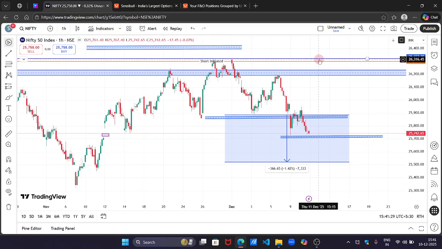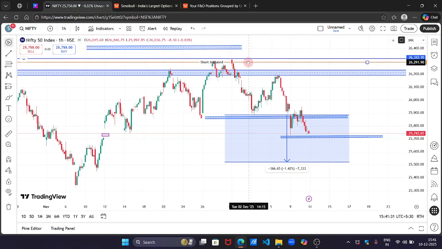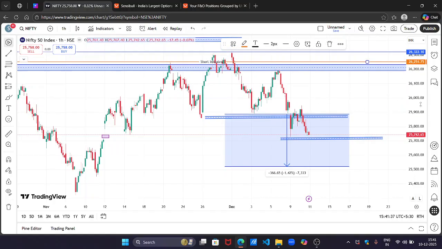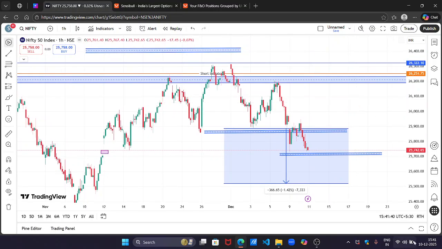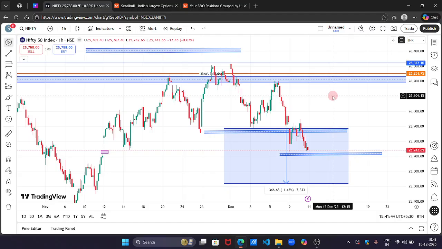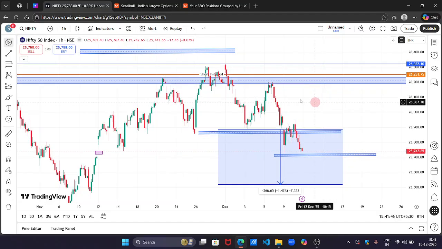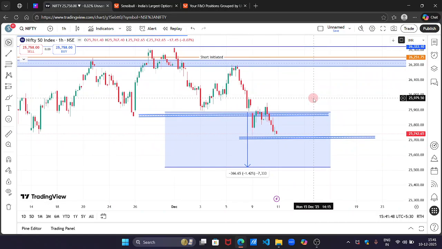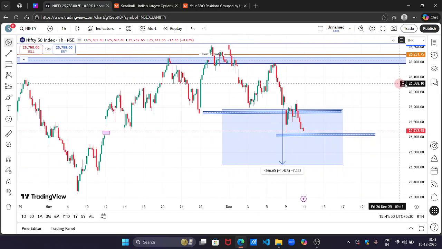and we had our shorts running for 26,300. Now we have booked our little profit here, and the shorts have moved to 26,250, and this is for 23rd December, I think. Yes, 23rd December is the expiry for the shorts we have. So from here, let's see what can happen.